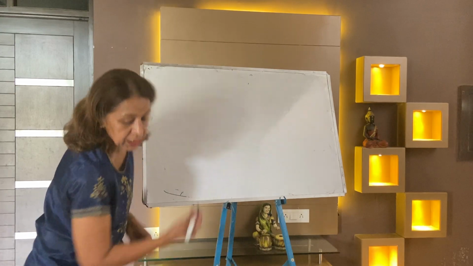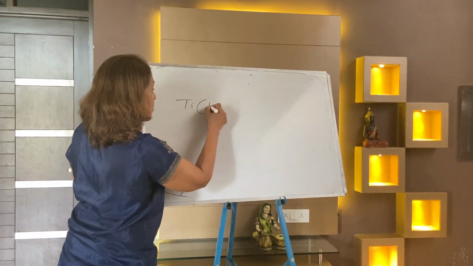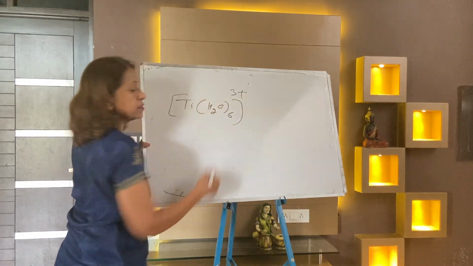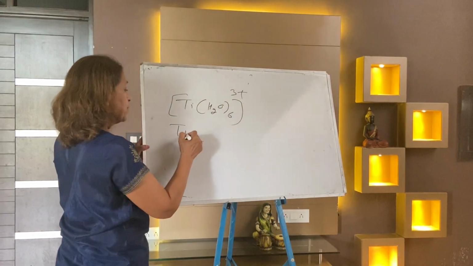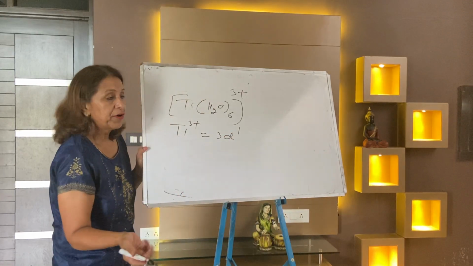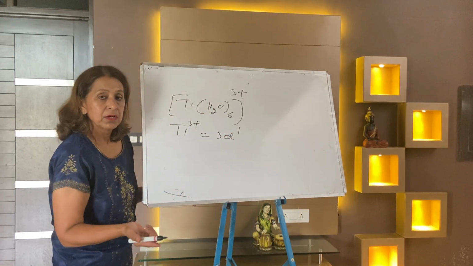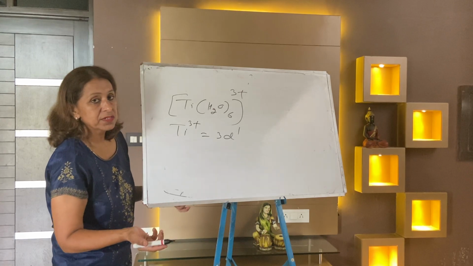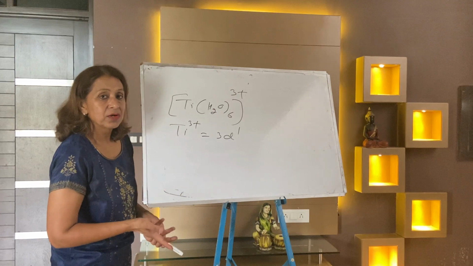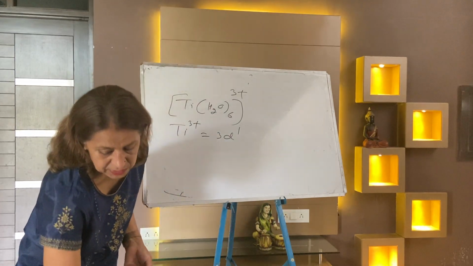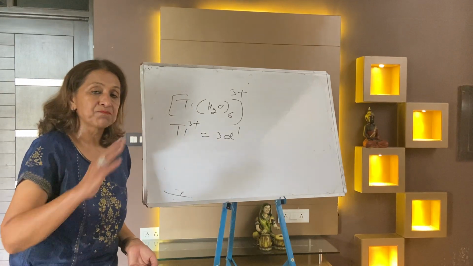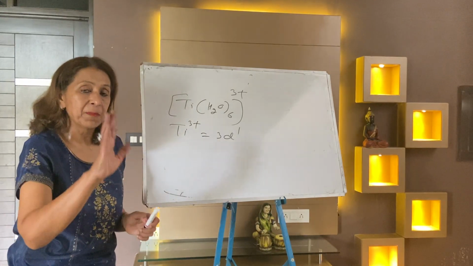Now the question comes: titanium water 6, 3 plus. You may write a few questions from EBT. Titanium 3 plus is 3d1, which means just 1 electron. So the answer is that it is an inner orbital complex. It's a d2sp3 inner orbital complex, paramagnetic because 1 d electron remains unpaired.